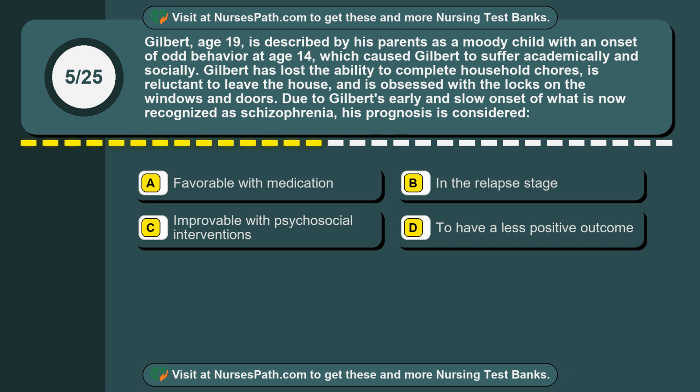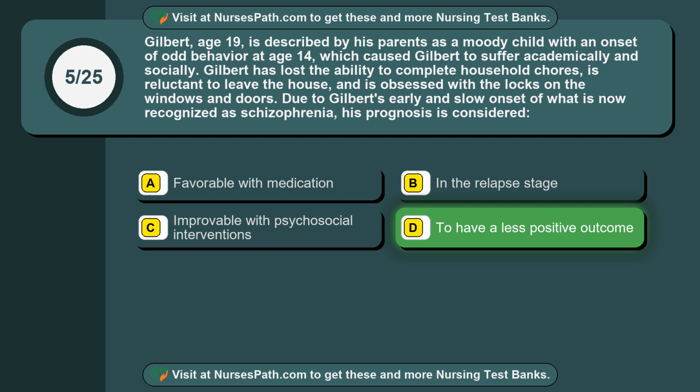Due to Gilbert's early and slow onset of what is now recognized as schizophrenia, his prognosis is considered option A. Favorable with medication. Option B. In the relapse stage. Option C. Improvable with psychosocial interventions. Option D. To have a less positive outcome.